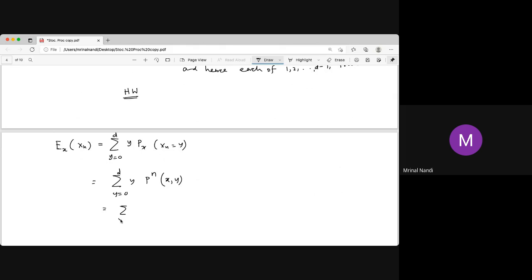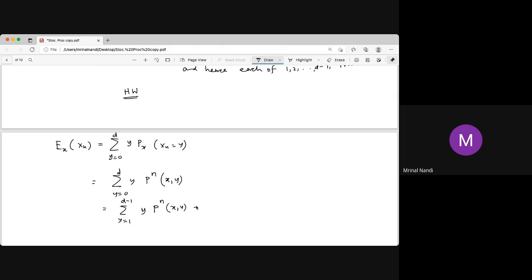You break out the absorbing states separately. For y equal to 0 it is 0. For y equal to D, we separate that case.